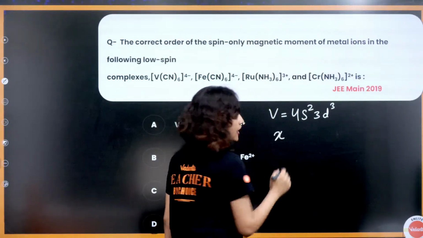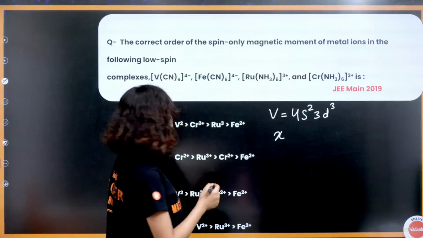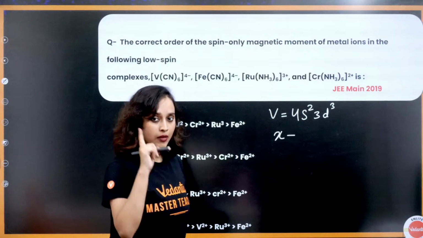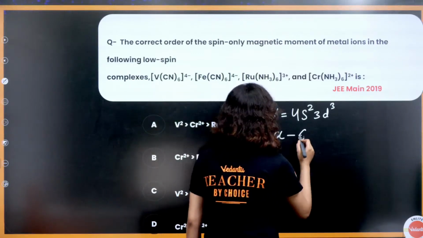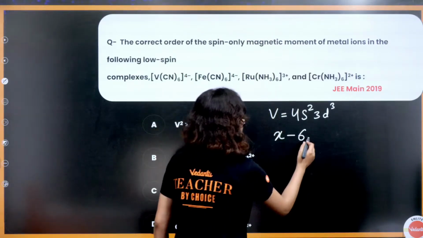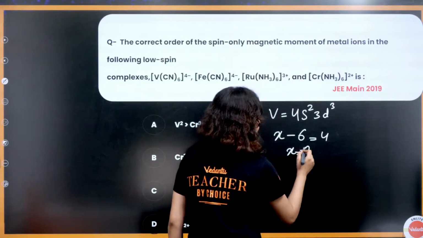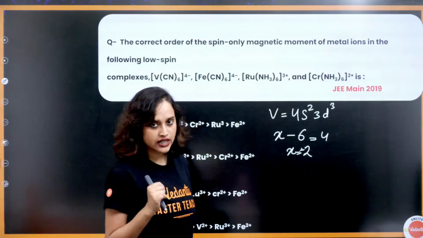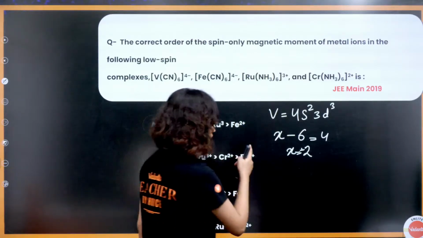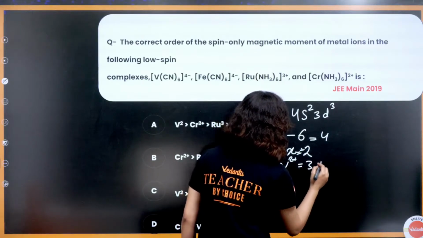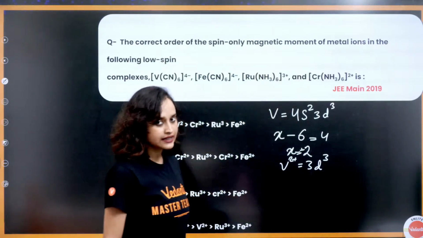So if I have to find the oxidation state, let's find it. X, and CN has a -1 charge, so -6, and 4 minus overall. So X is equal to plus 2 oxidation state, right everybody? If I have plus 2 oxidation state, that means V2+ is equal to 3d3.